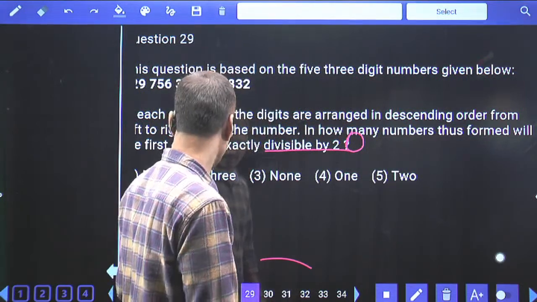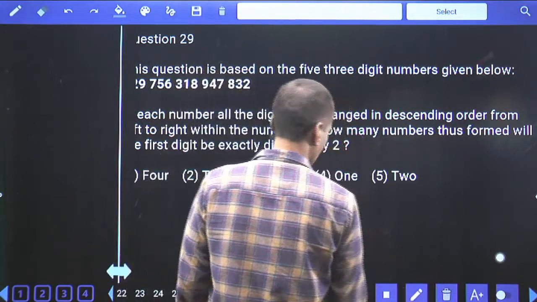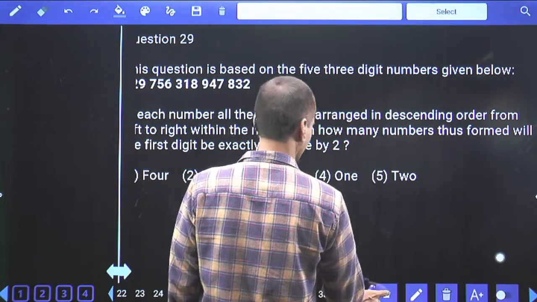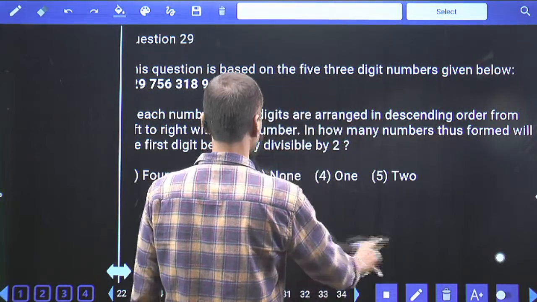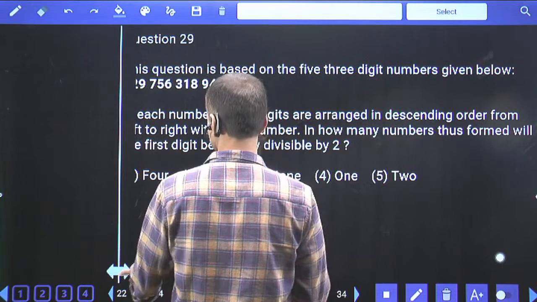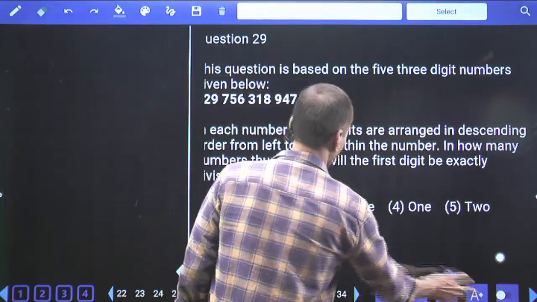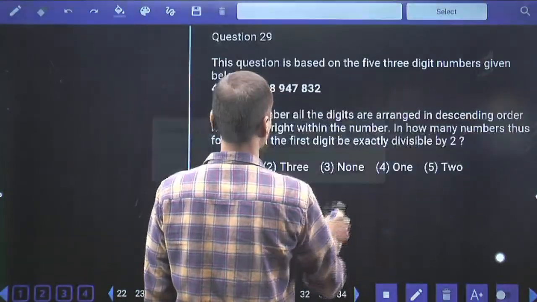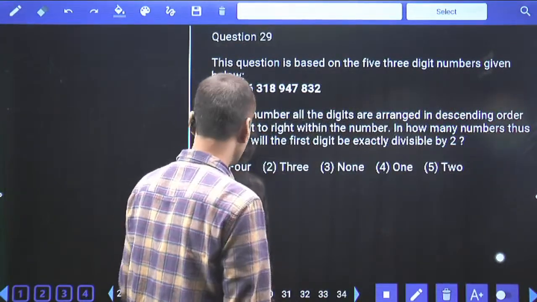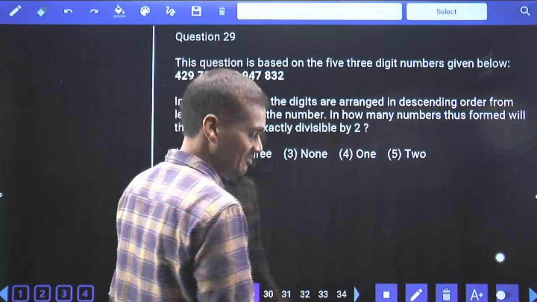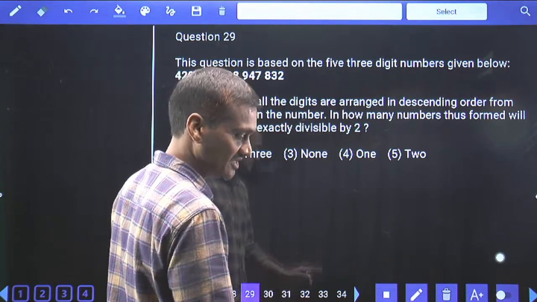Yes, Nikita Verma? Correct. Now the first digit must be exactly divided by 2, among the given digits, not the second digit, fine.